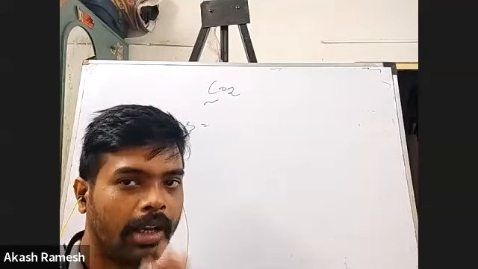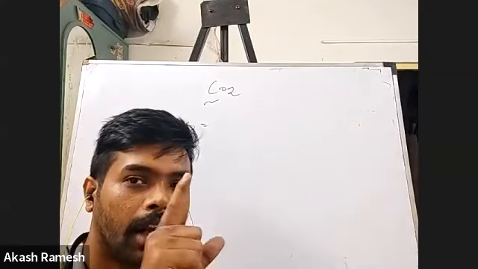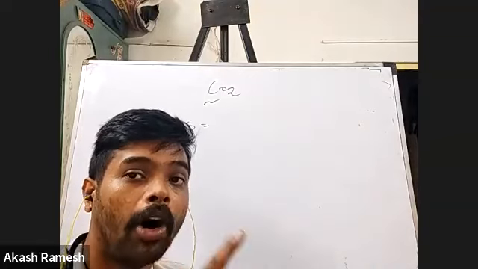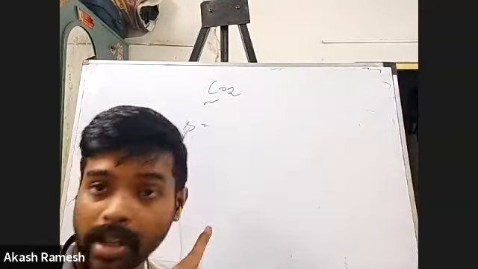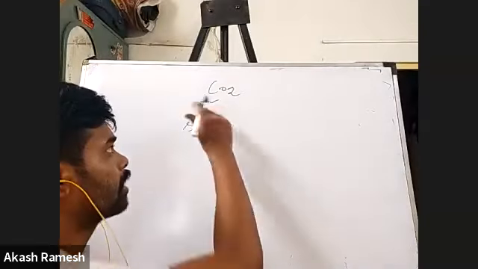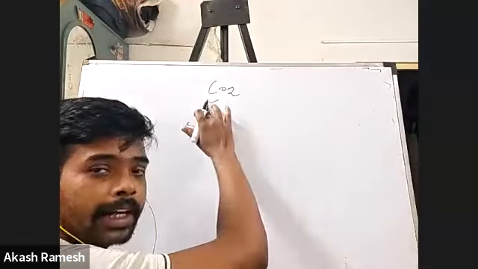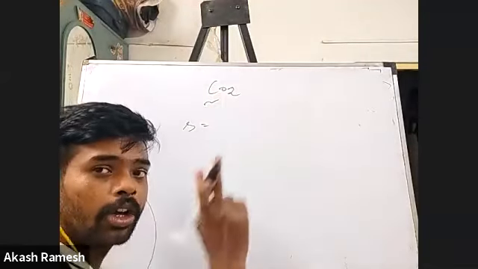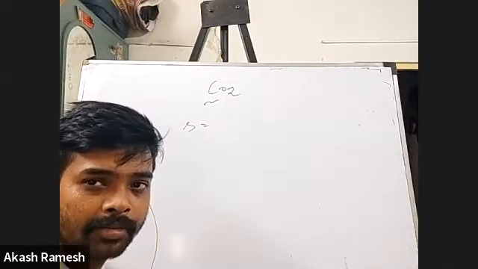Oxygen also, sir. See, I'm talking. What is the formula? It is the number of atoms bonded to the central atom. What is the central atom here? Carbon. To carbon, how many other atoms are attached? Totally 4, sir? How 4? Carbon dioxide, sir. So CO2. So I have one carbon atom. To the carbon atom, how many oxygen atoms are attached? 2 oxygen atoms are attached.